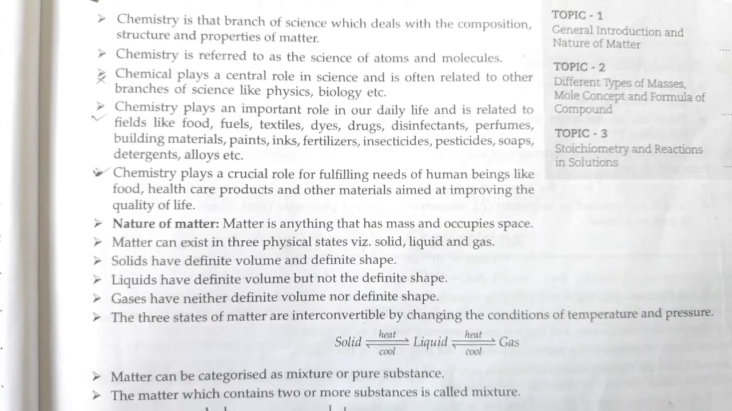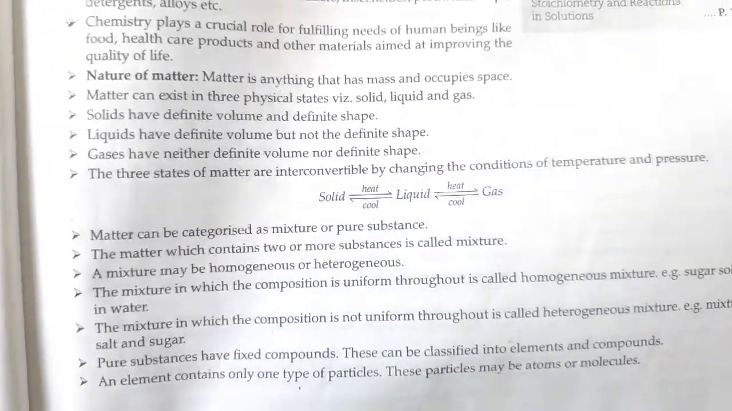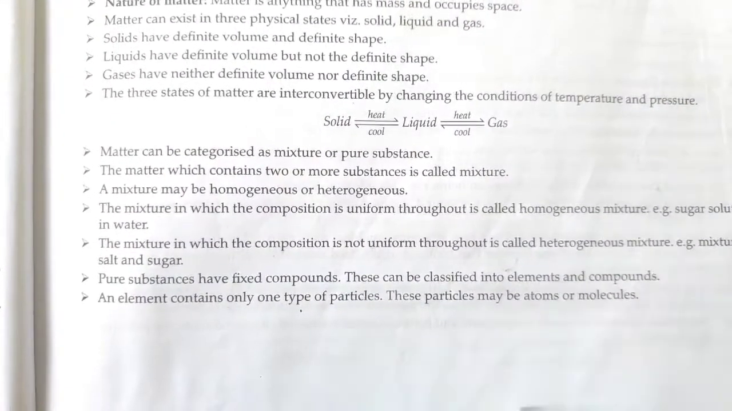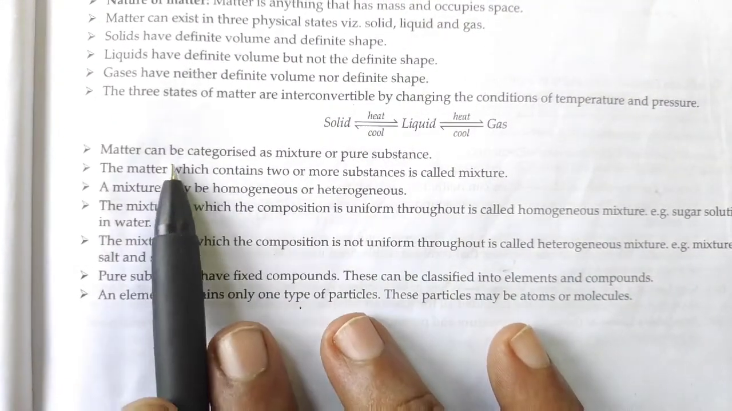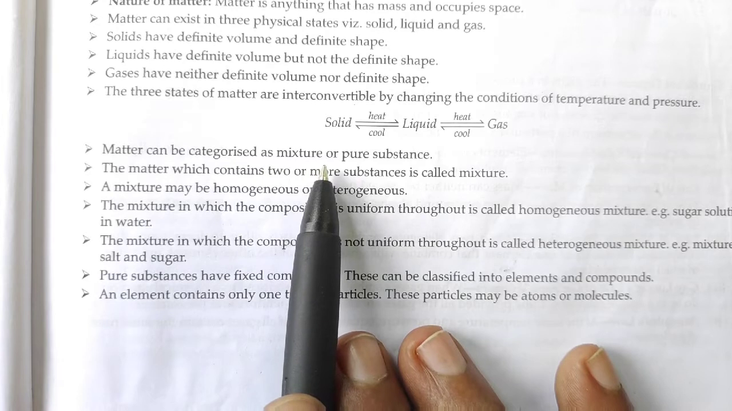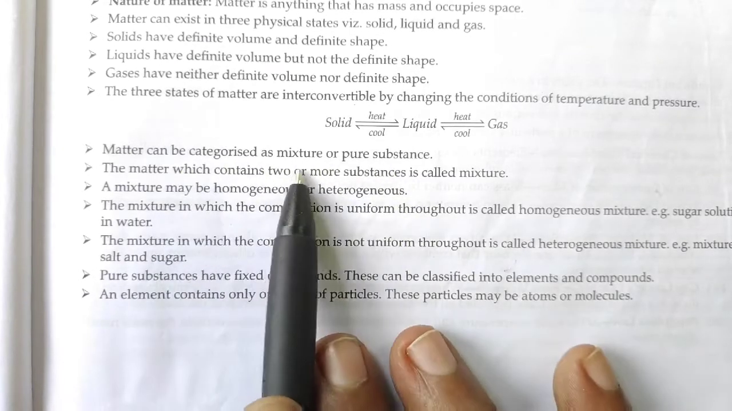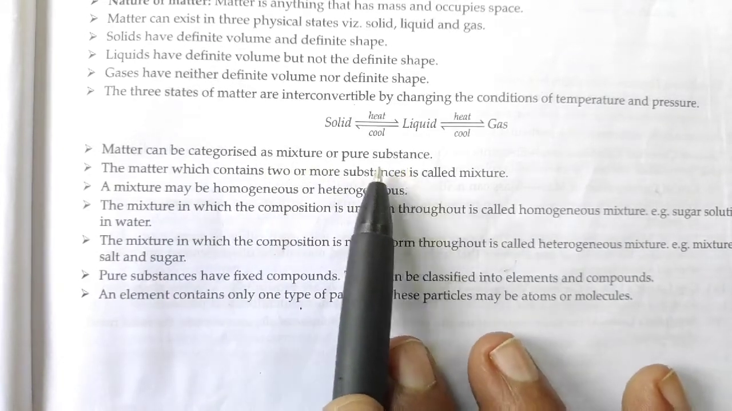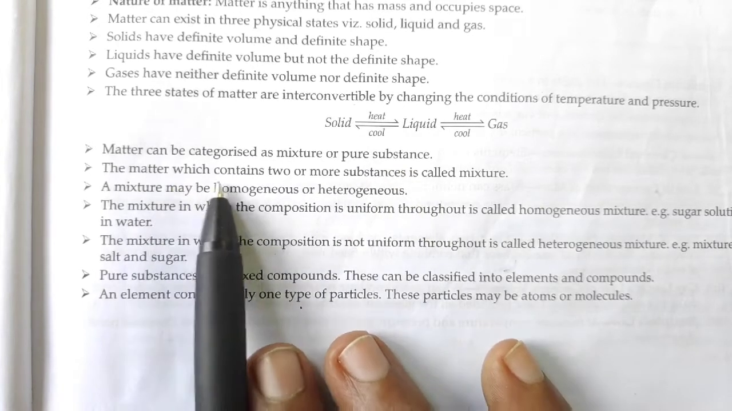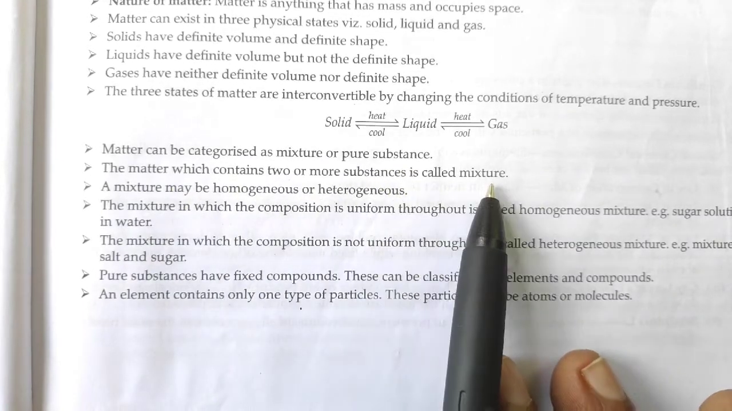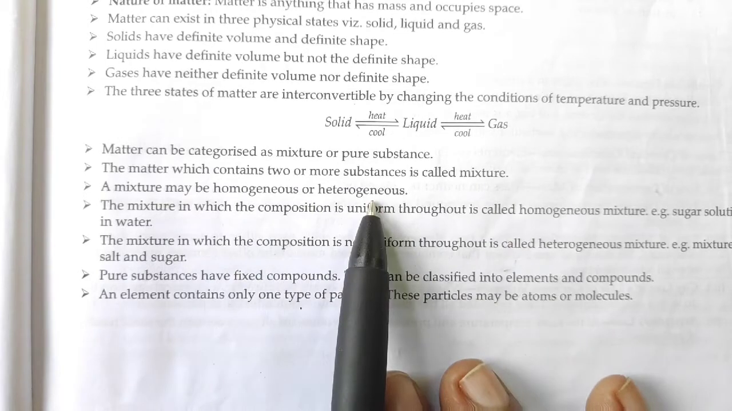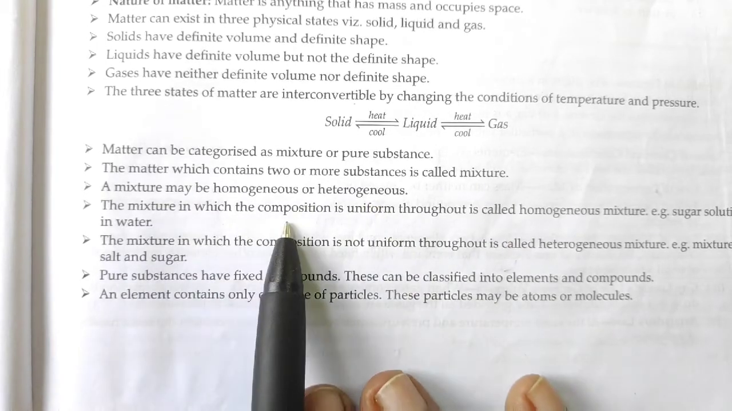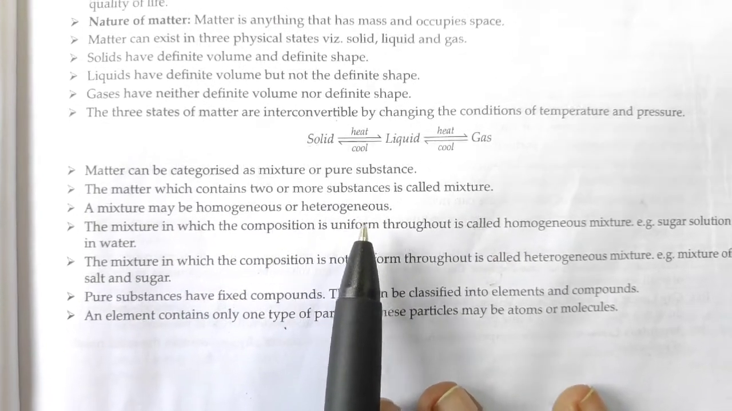Okay. Then next, when we say here, you can see we have already seen the definition, but you can also go through. This is a quick revision of what we have studied till now. It can be categorized as matter, mixture or pure substance. Matter which contains 2 or more substances is called a mixture. A mixture may be homogeneous or heterogeneous. These are the notes you can write down.